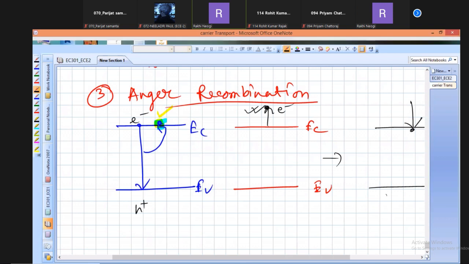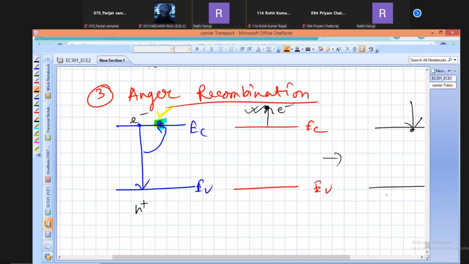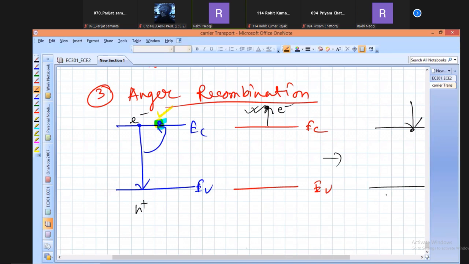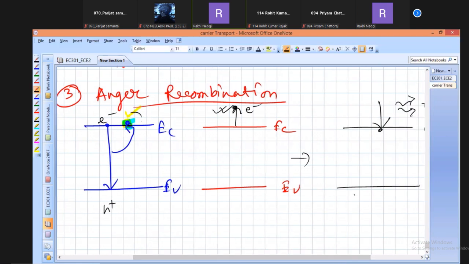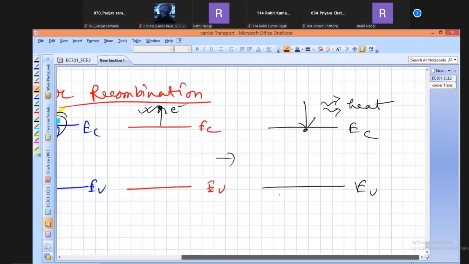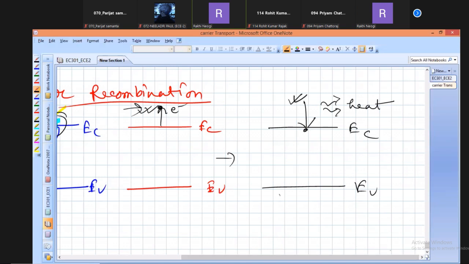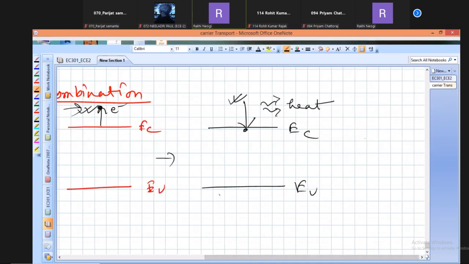During this recombination, whatever energy is released is not being radiated in the form of a photon. Rather, this energy is being absorbed by a third particle. The third electron is staying here. This electron, absorbing this energy, will go to a higher energy state in the conducting band. After that, these excited electrons from this higher energy state will make the transition to the conducting band minimum point, and during this, it is radiated.